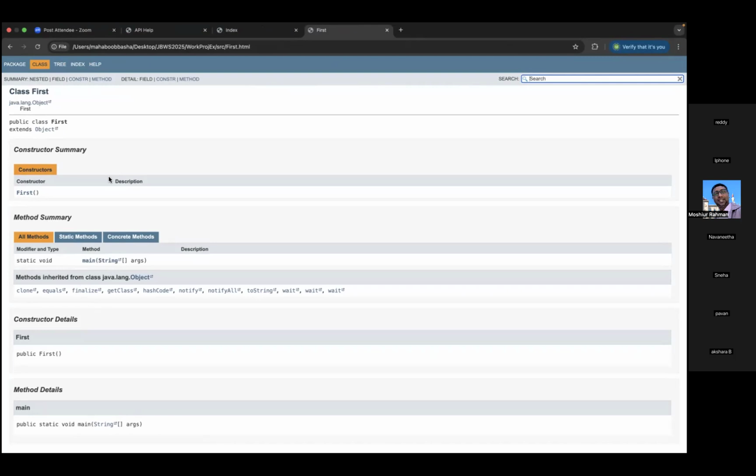Got it. Let's say we have 100 classes. Even if we execute Java doc for one class, it should give it for the entire project, right? All the classes. Yes. We can generate it for the entire project and just provide that.